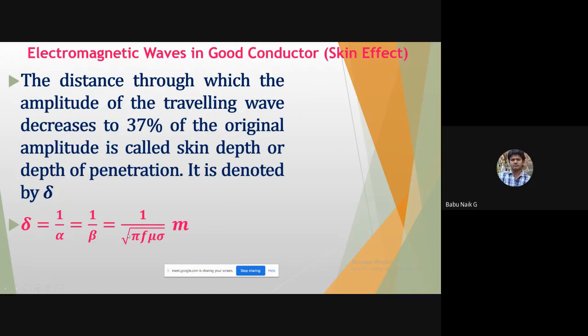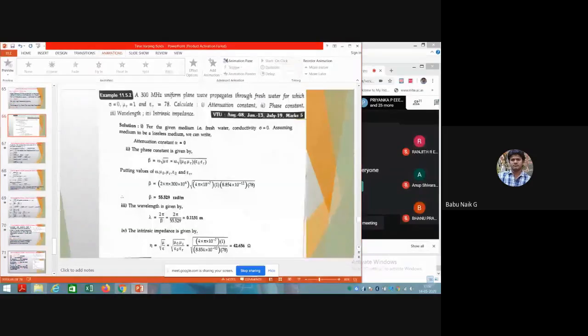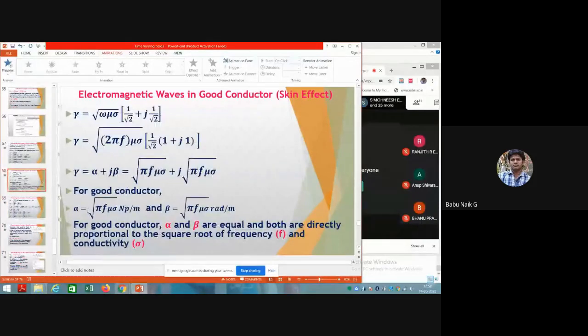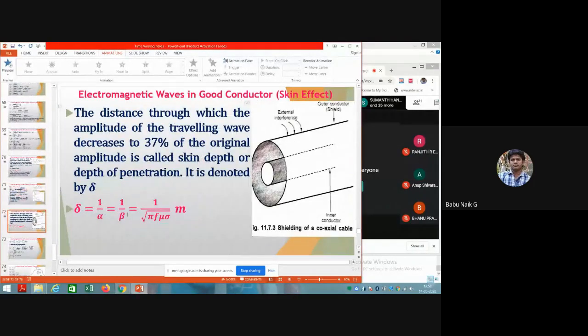Alpha is nothing but the square root of pi f mu sigma. We have seen in the previous slide the alpha for a good conductor: alpha is equal to the square root of pi f mu sigma, and beta is also the square root of pi f mu sigma. So it depends on frequency and conductivity. Now delta, the depth of penetration or skin depth, is equal to 1 by alpha, which also equals 1 by beta, so 1 by the square root of pi f mu sigma.